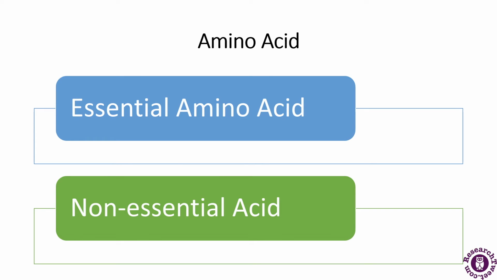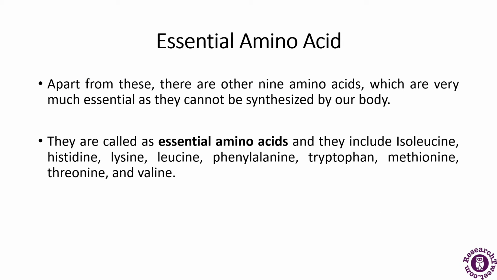Now the amino acids have been divided into two categories: the essential amino acids and the non-essential amino acids. So we will be discussing this in detail. First we will be talking about the essential amino acids. Apart from the others, there are 9 amino acids which are very much essential as they cannot be synthesized by our body.